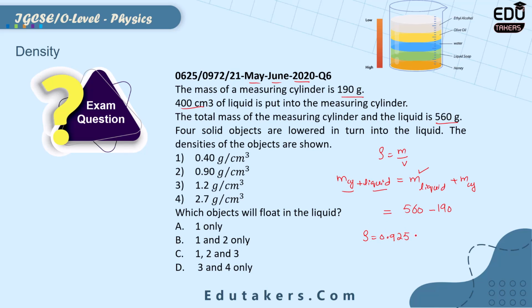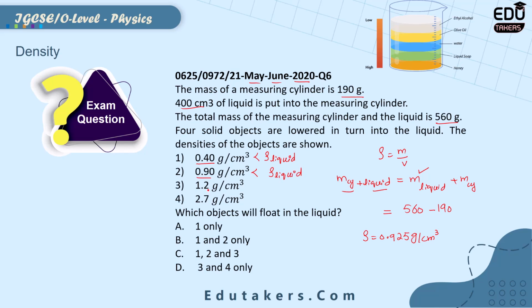This is basically the density of the liquid. Compare this density of liquid with the object. Here for the first object the density is 0.40. This density is smaller than the density of liquid. Second object has density 0.90. It is also smaller than the density of liquid.